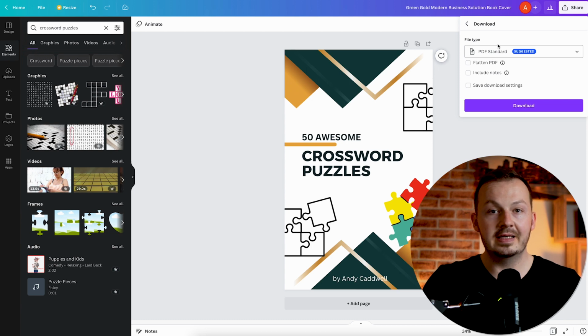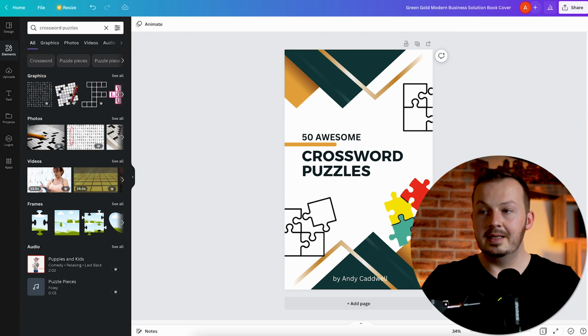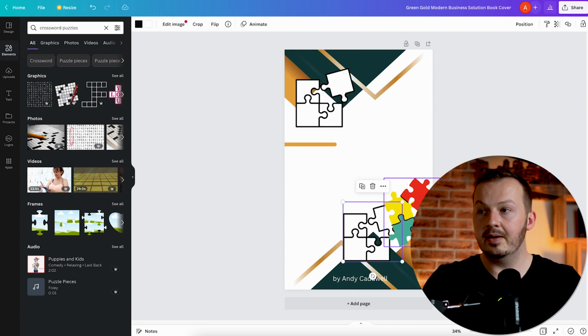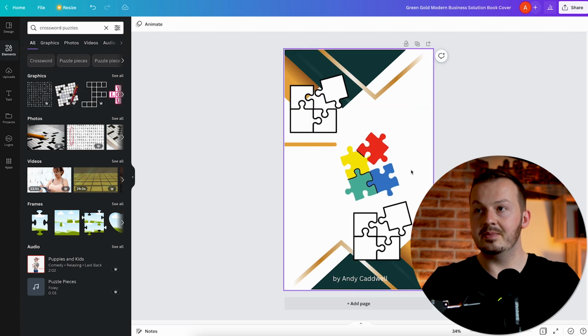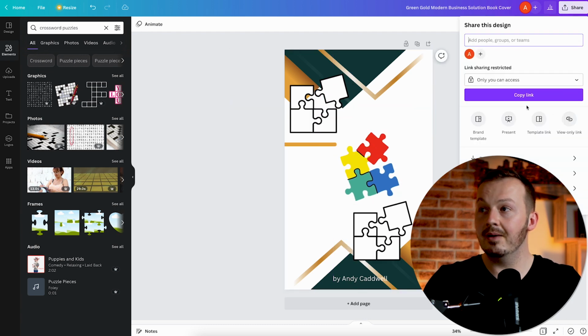Don't be afraid to download it as a PDF, just click on download, then just don't close Canva yet because we need to create the back cover as well. To do that, just get rid of this title right here, rearrange these elements a little bit, for example something like this. Okay, this should serve as a back cover very well. Then just share and download this as well.